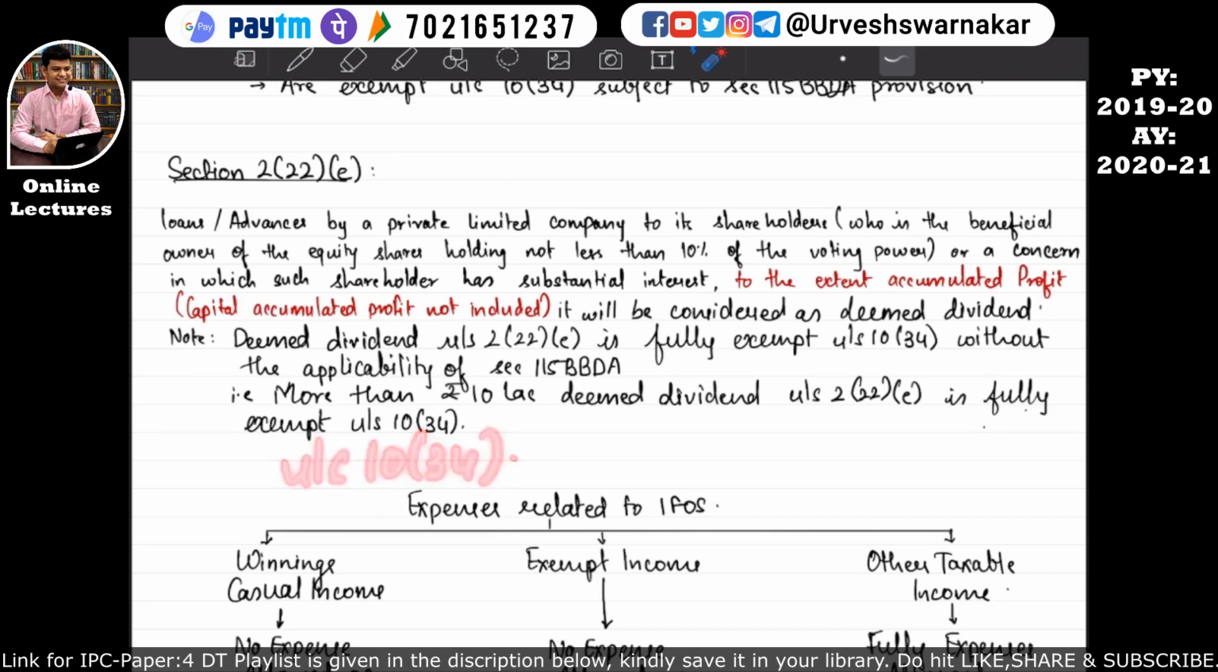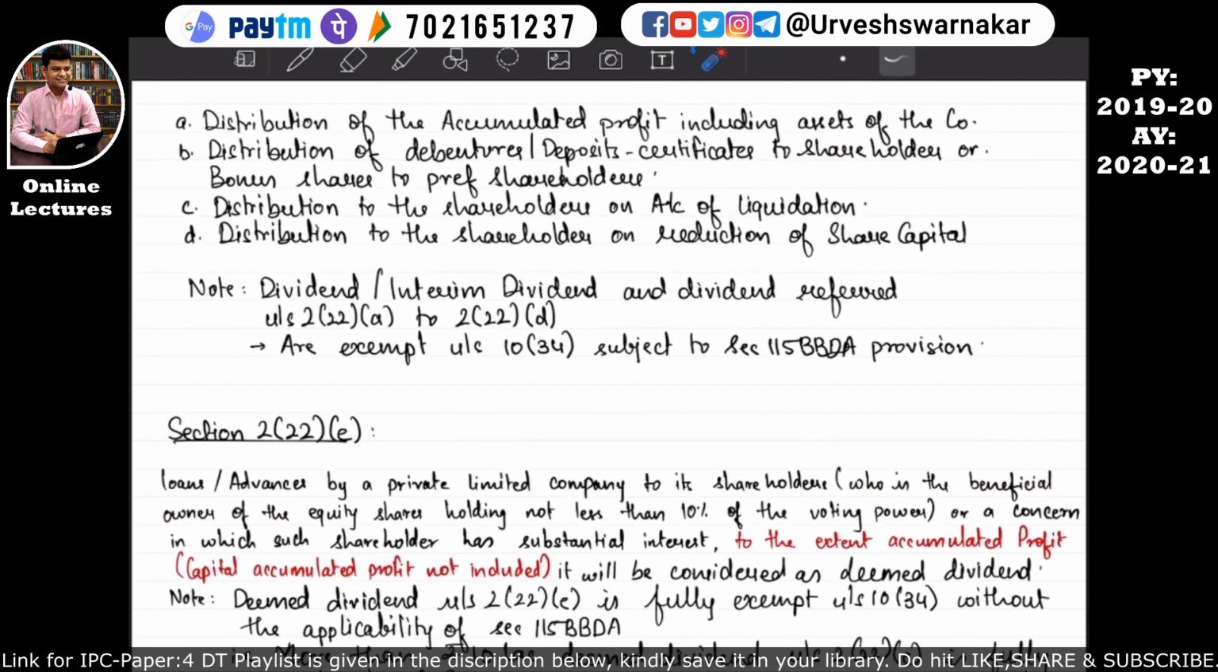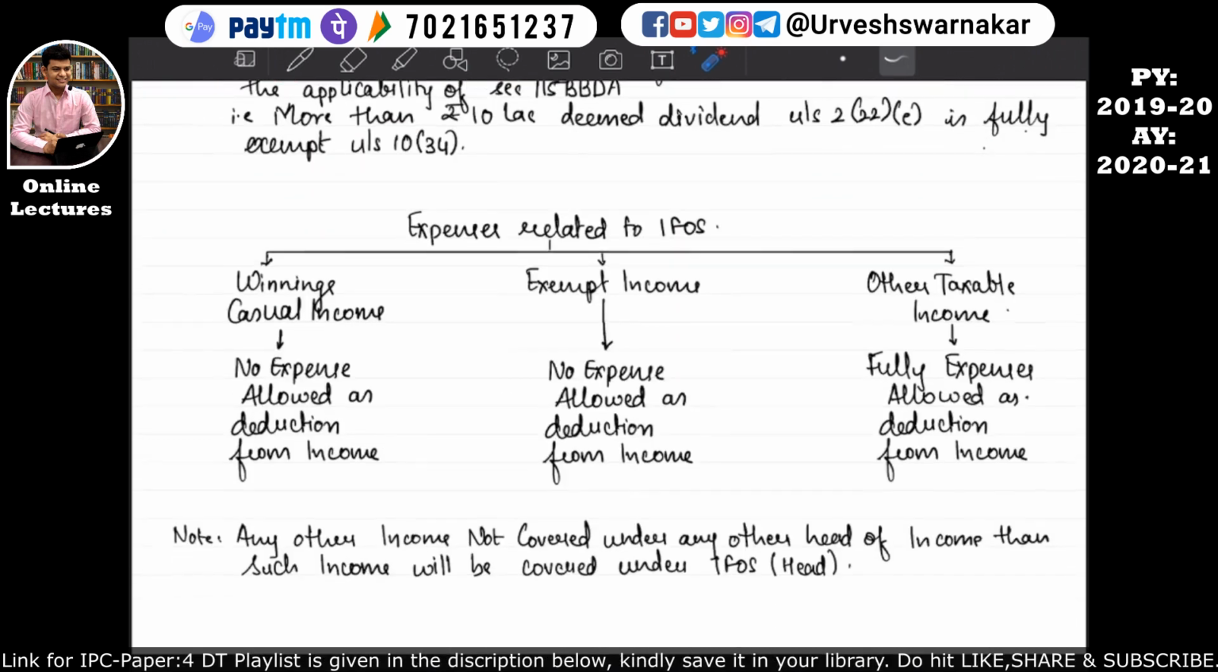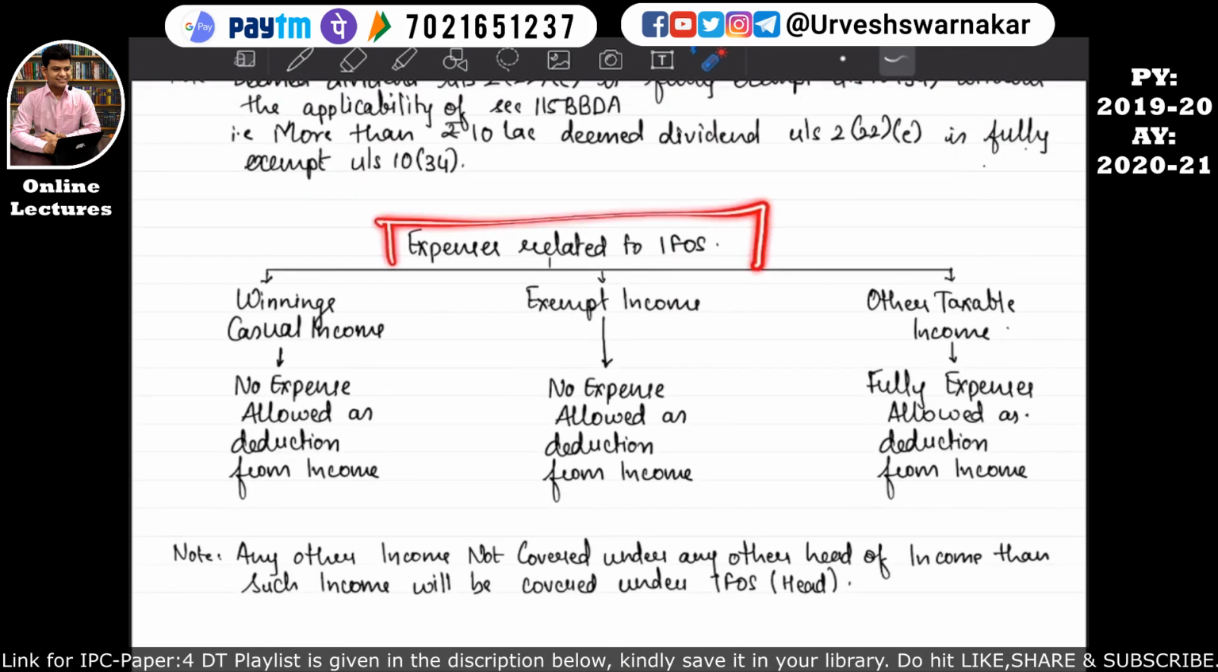I hope this is quite clear to you. So all the important provisions of the income from other sources chapter come to an end. Okay, so this is the miscellaneous part: expenses related to income from other sources. If an assessee is earning an income and such income falls under the head of income from other sources, then whether an expense can be reduced from such income, is there any possibility? That is what we are studying over here.